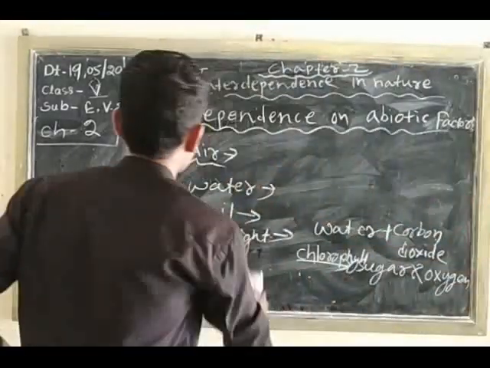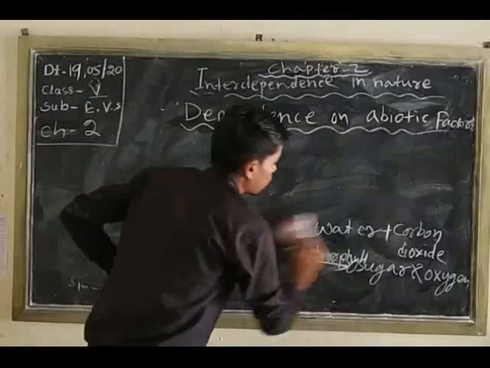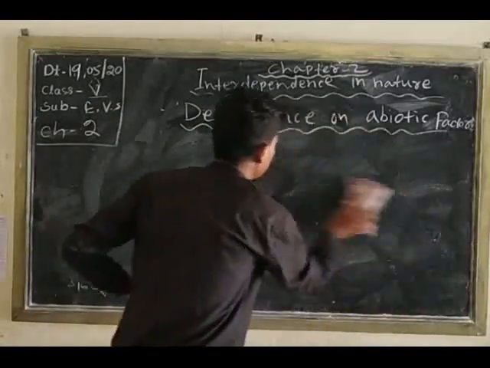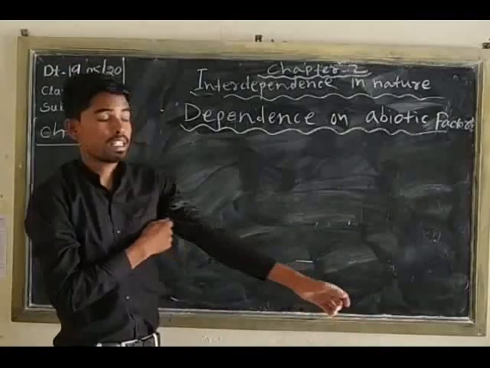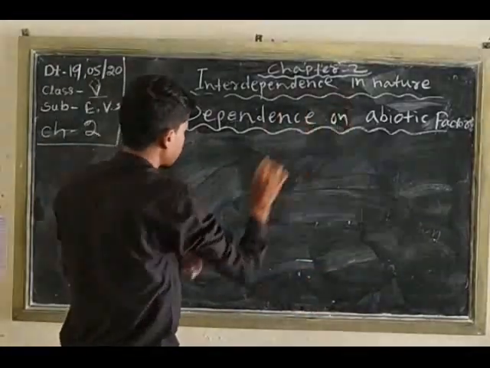What is a food chain? A complex network between living organisms.